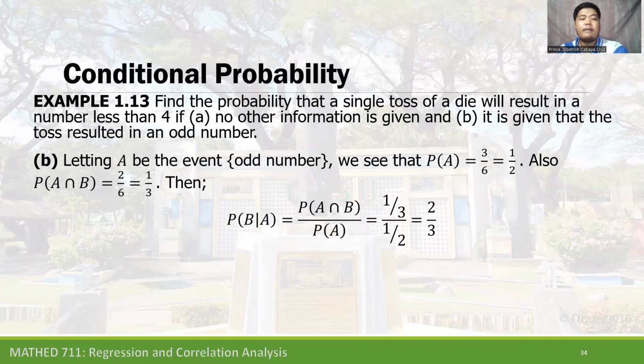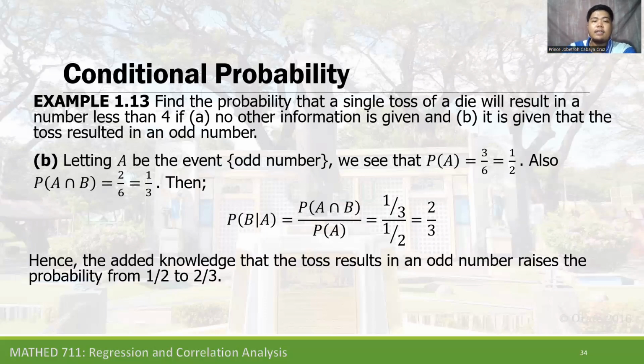Then we have the probability of B given that A has occurred is equal to the probability of A intersection B divided by the probability of A. We know that the probability of A intersection B is 1/3, divided by the probability of A, which is 3 over 6 or 1/2. So 1/3 divided by 1/2 is equal to 2/3. Hence, the added knowledge that the toss resulted in an odd number raises the probability from 1/2 to 2/3.